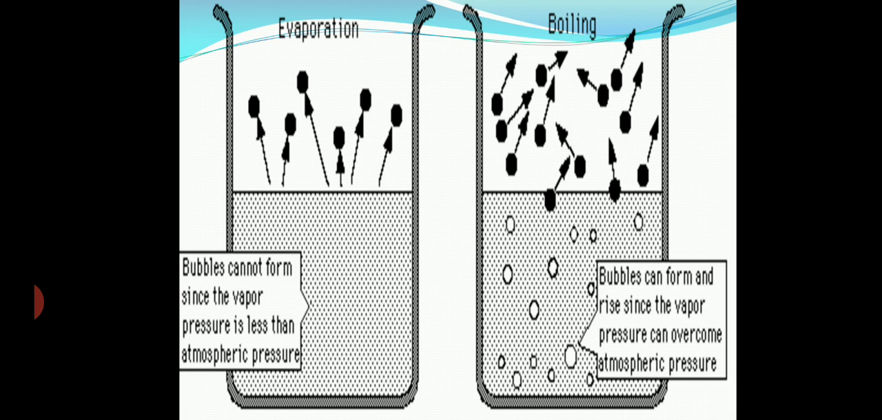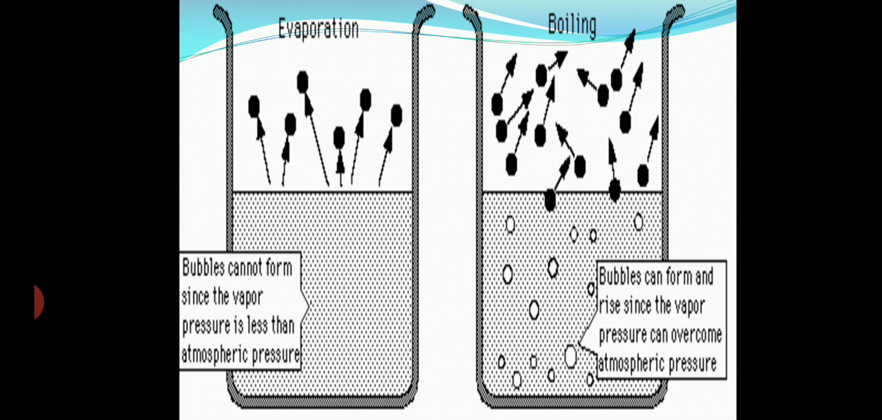As you can see in the diagram, in evaporation the bubbles cannot form since the vapor pressure is less than the atmospheric pressure. Vapor pressure means, when the liquid gets converted to the vapor, the pressure exerted by the vapor is known as vapor pressure. Here very few molecules are getting converted to the vapor, so the vapor pressure will be less.